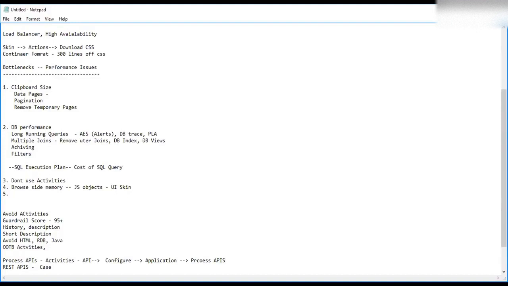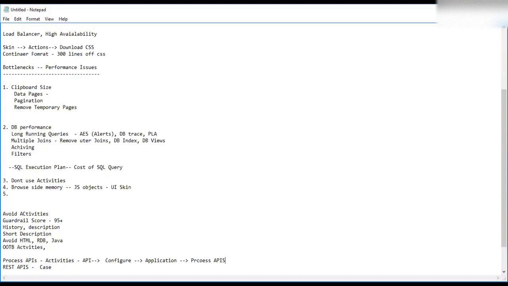What you are learning in this session, try to implement in your day-to-day project coding also. Wherever possible, go and understand the process APIs and use them in Pega. Do not try to use custom activities. Pega has lots of APIs, so you can use process APIs instead of custom activities. All the things I am mentioning here, even performance and process, try to implement in your project from today onwards.